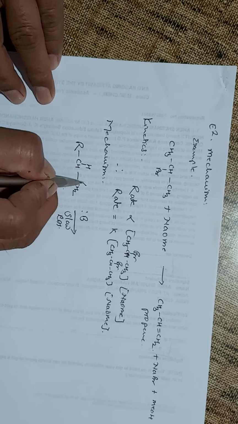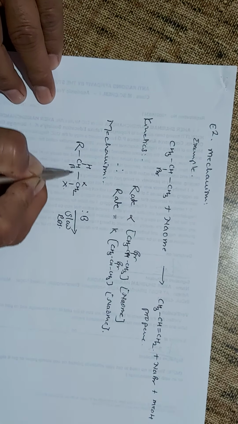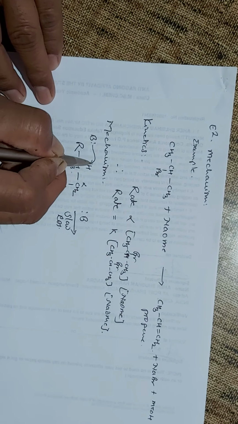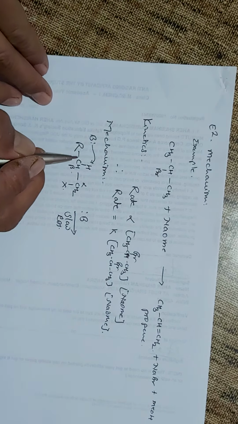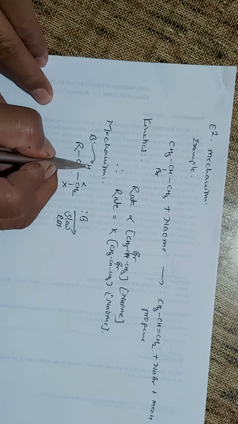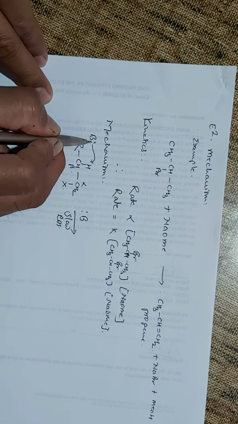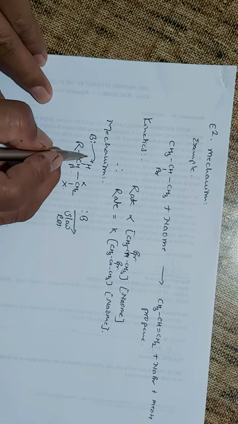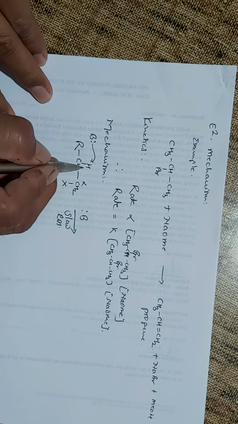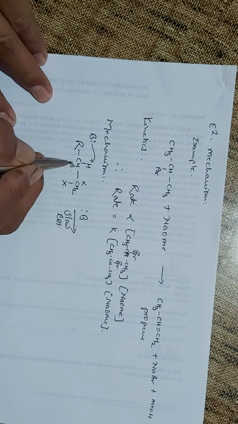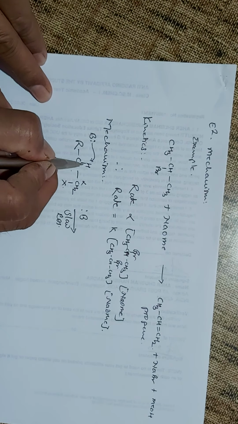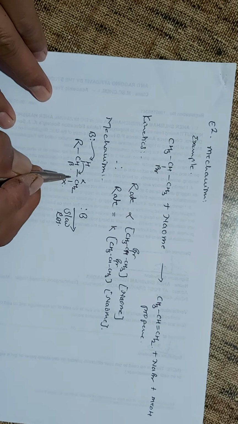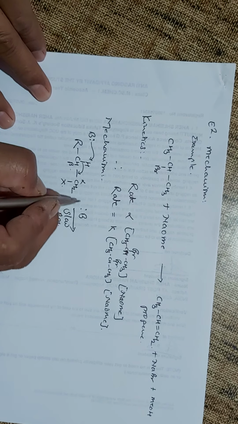So this is your alpha carbon, this is your beta carbon. As the base comes in close contact with the proton, bond formation starts: it gives its electron pair to the proton. Bond formation is an exothermic process, so energy is released, and the same energy is utilized for the C beta-hydrogen bond breaking. As the C beta-hydrogen bond breaking starts, the electron pair is given to the C beta carbon, and simultaneously